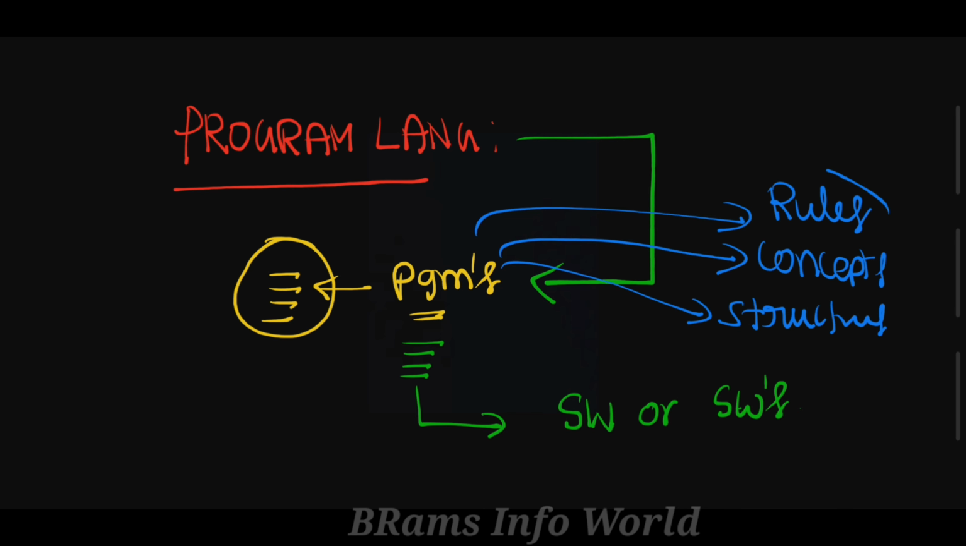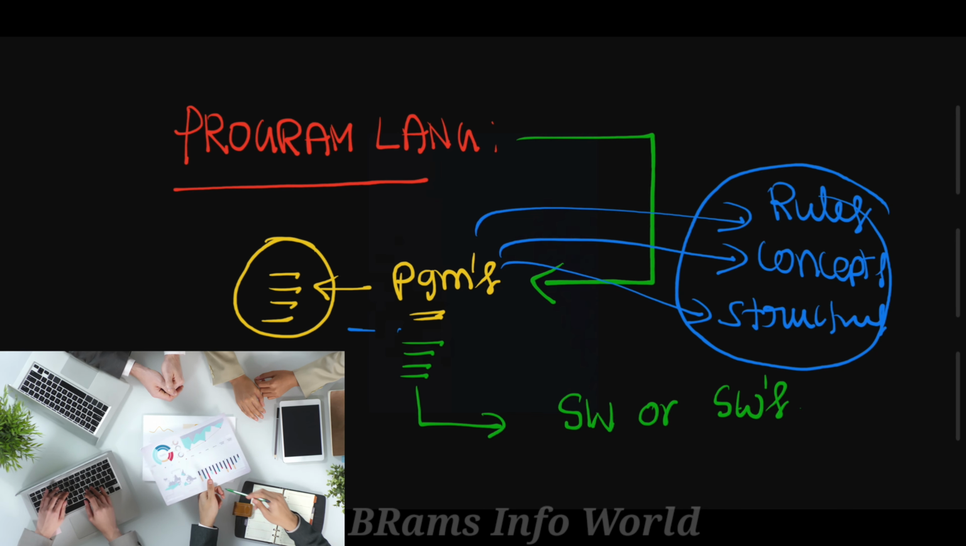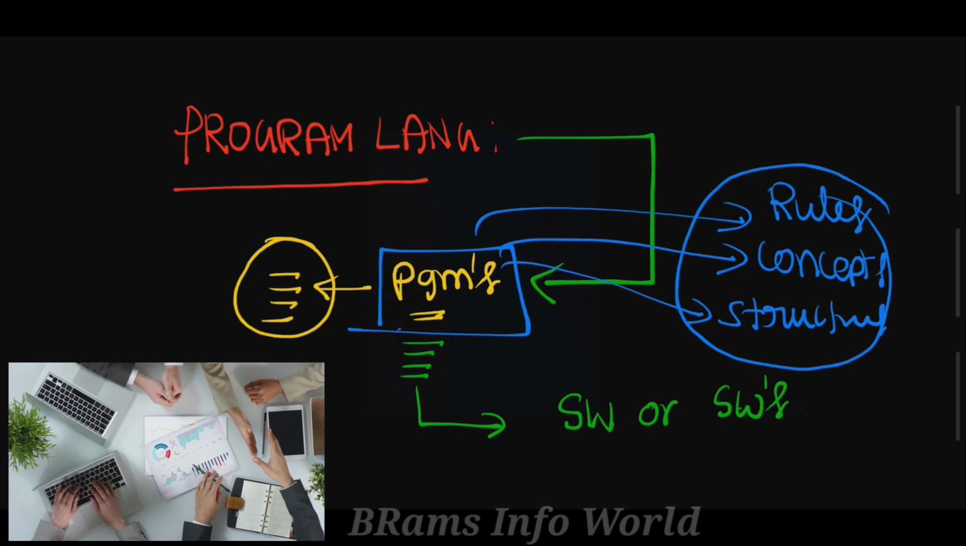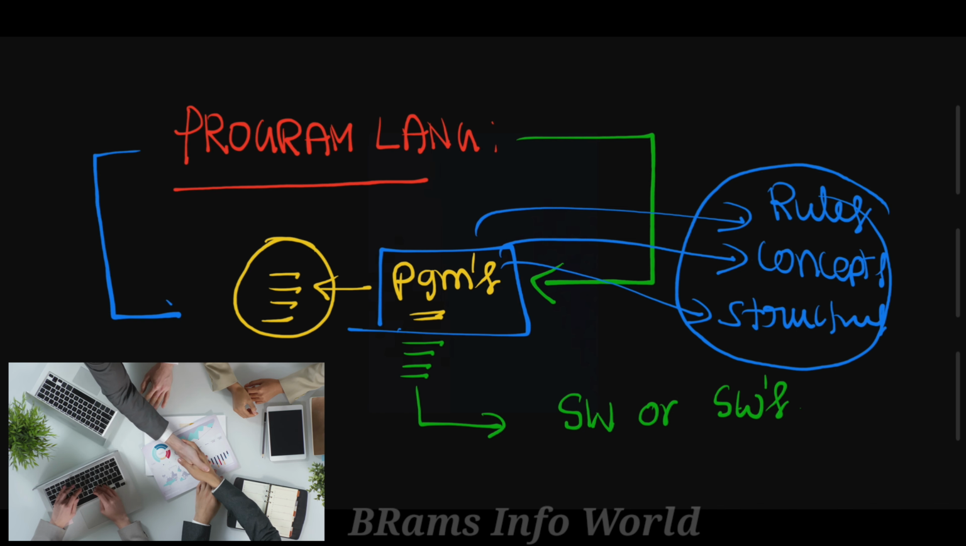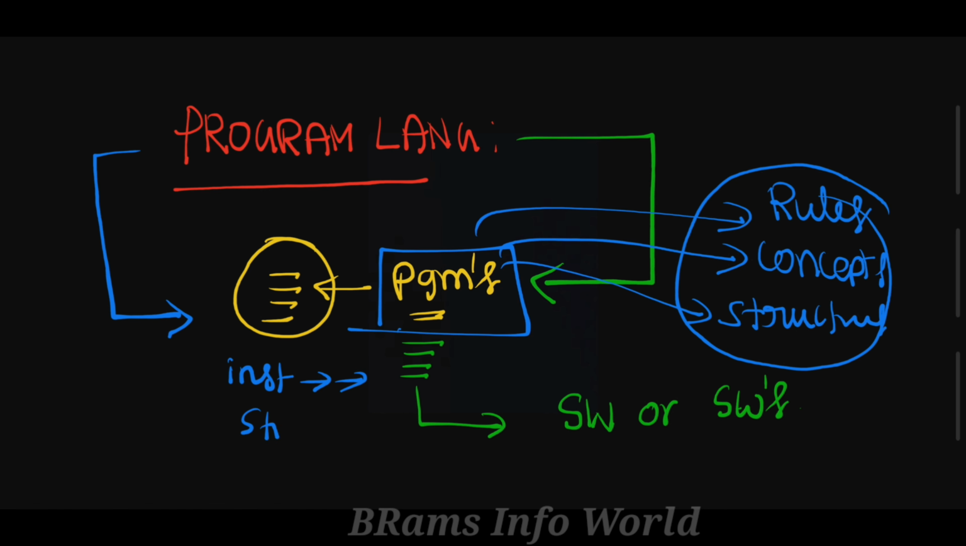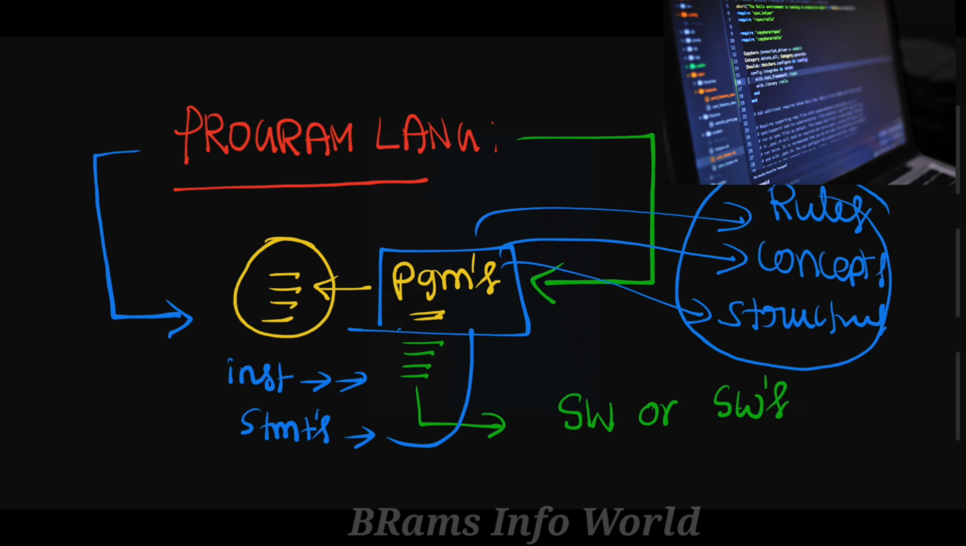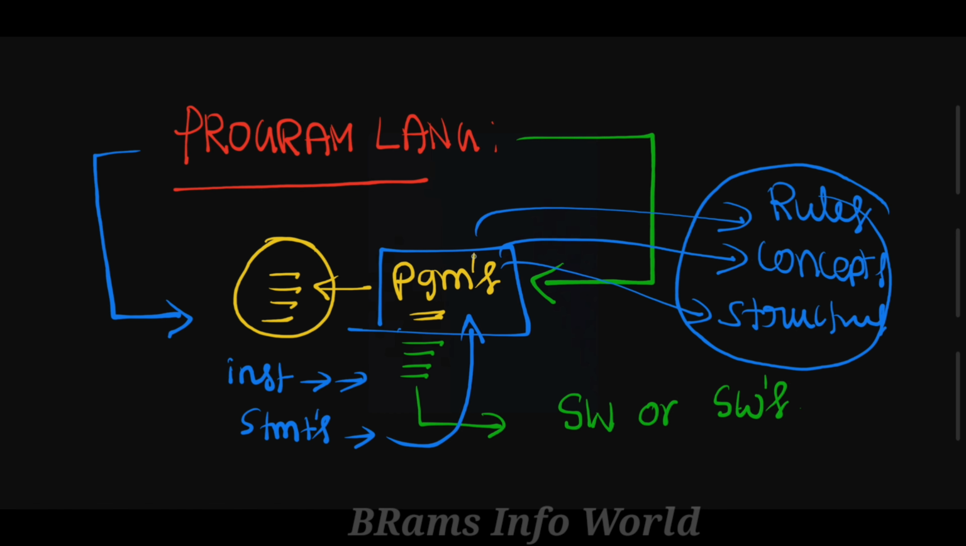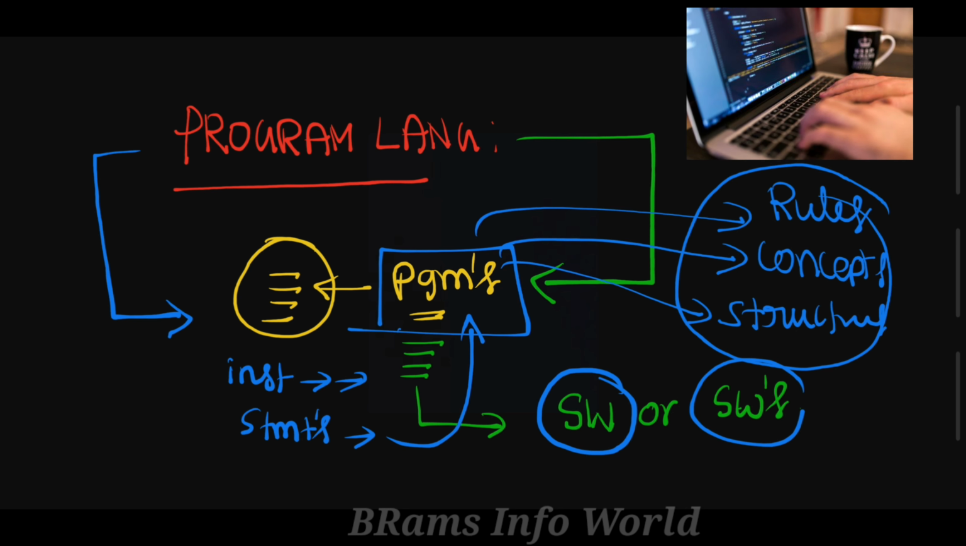Okay, so with the help of these we are going to write programs. The ultimate purpose of a programming language is to prepare instructions. With the help of instructions we develop statements, and with the help of statements we write programs. So a programming language is used to develop programs, and not only programs, we are going to develop software.